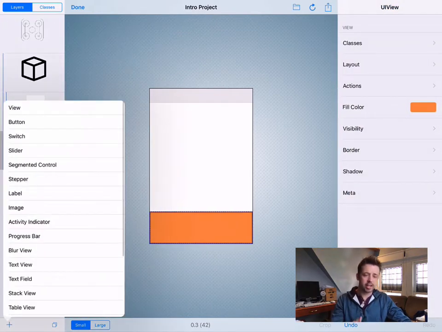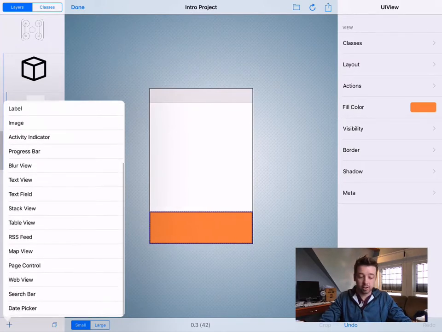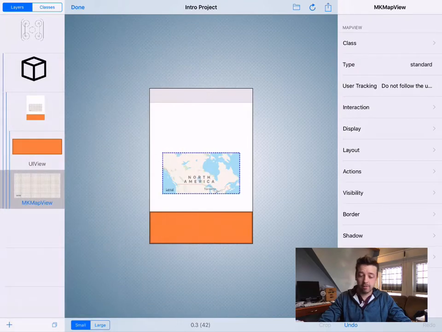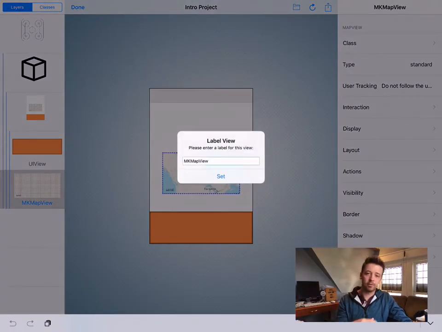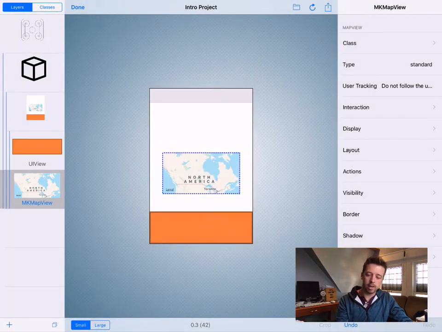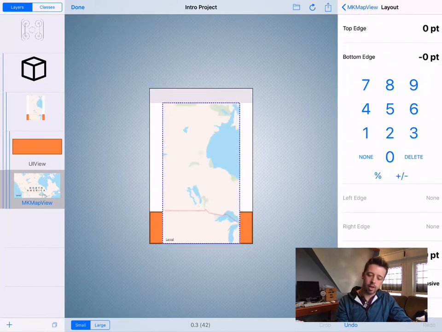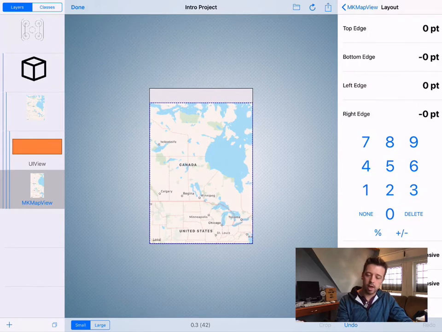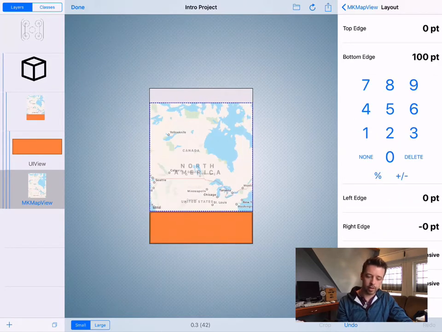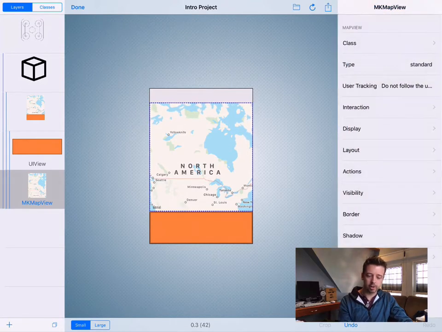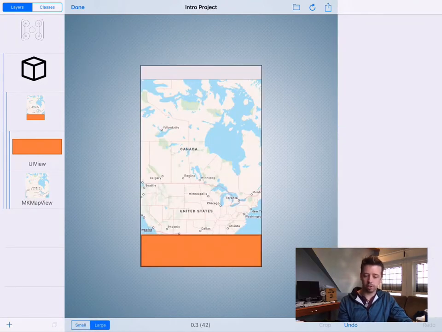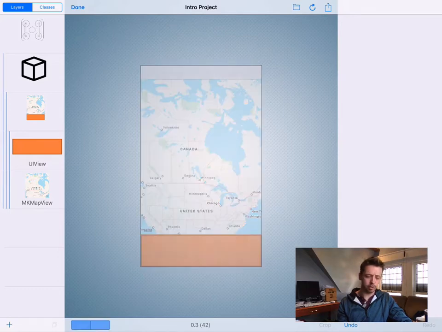We've also got just a ton of more advanced controls that you can use. Map view is one of my favorites, and we're going to spend some time in the next few videos working through this and playing around with some of the things you can do here. I'm just going to take it and anchor it around here, though I am going to anchor it 100 from the bottom so that we can still see our nice bright orange view. If we flip over to large mode, you can see that expands, but our orange view down here that we specified an explicit height for doesn't, so we've got responsiveness sort of built directly into our design tools.